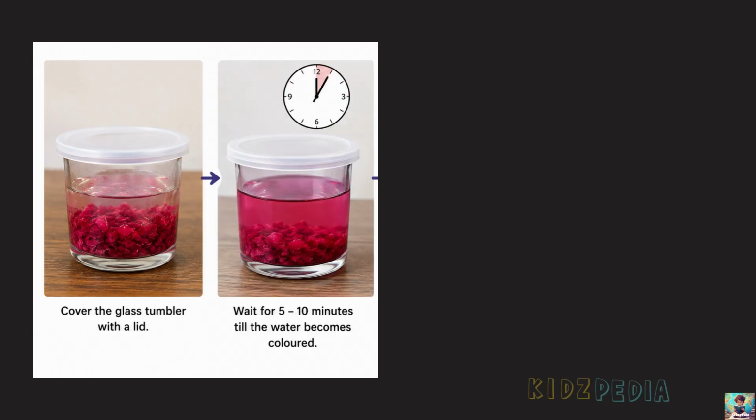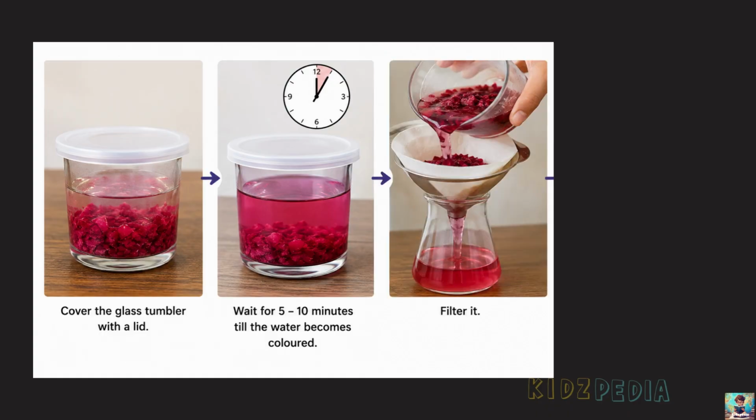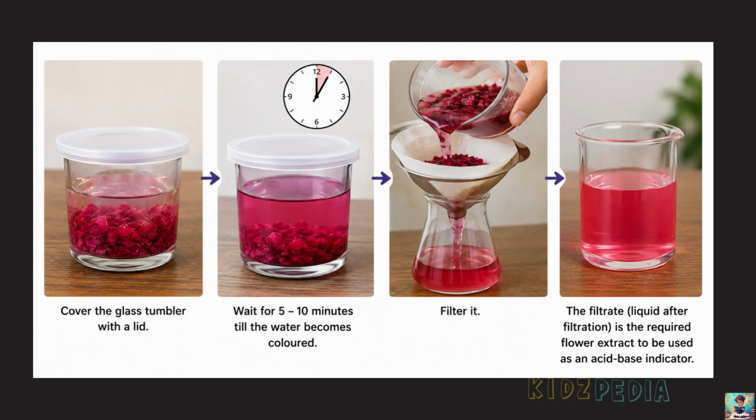So, after pouring hot water into the tumbler, cover it with a lid and wait for about 5 to 10 minutes. During this time, the colored substance present in the rose petals slowly mixes with the water, causing the water to become colored. Once the water has become colored, filter the mixture to separate the liquid from the crushed petals. The liquid that passes through the filter is called the filtrate. This filtrate is actually the red rose extract that we wanted to prepare.